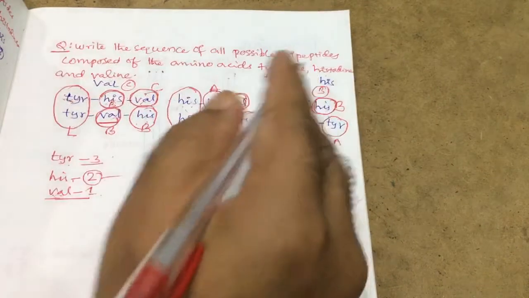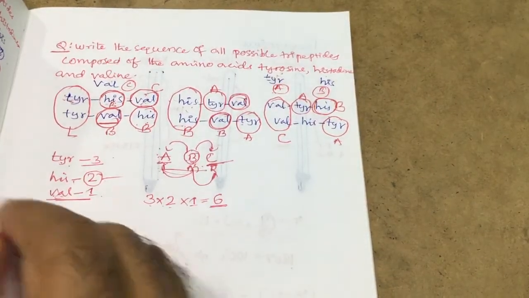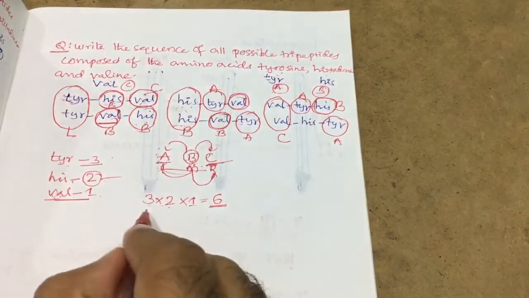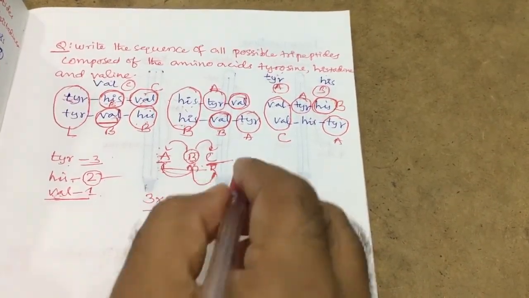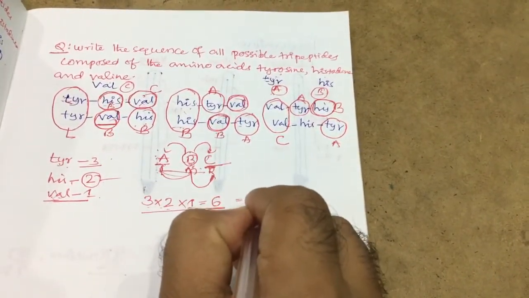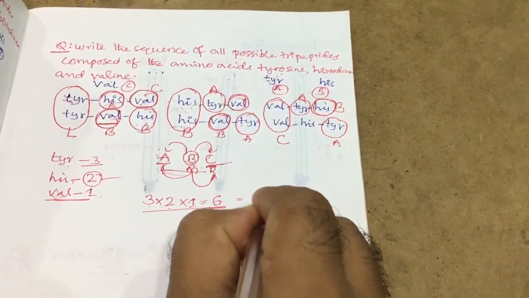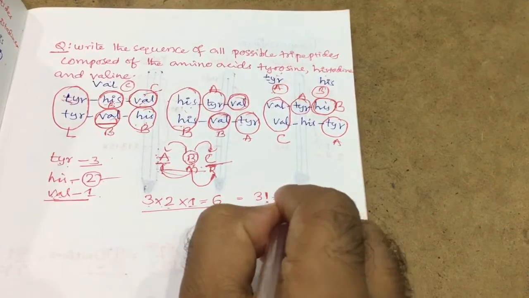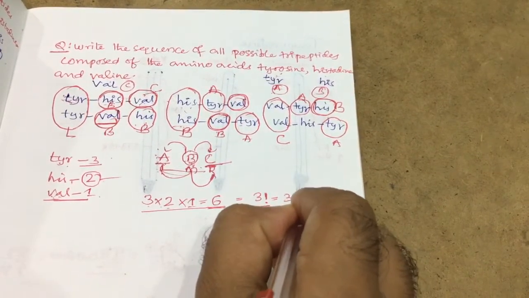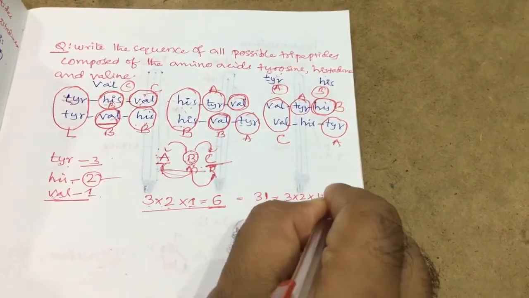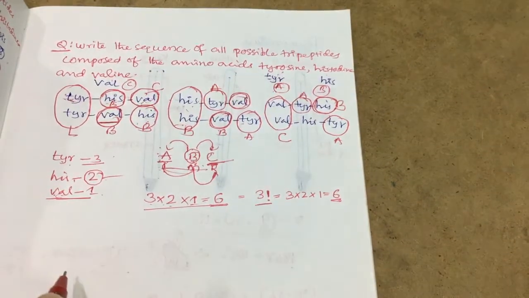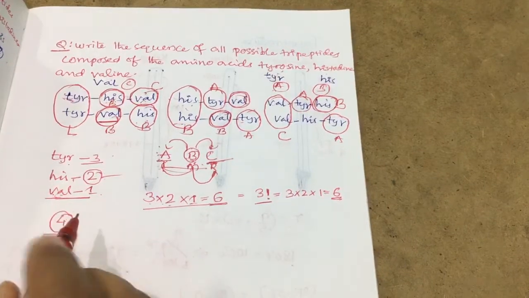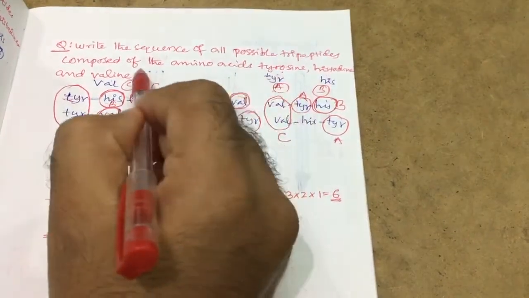So this arrangement we can't write in examination. Sometimes it may go wrong also. To avoid that, we can write this type. But this can also sometimes be represented as 3 factorial. According to mathematics, it is called 3 factorial. 3 factorial can be written like this: 3 into 2 into 1, that is 6. That is the answer.